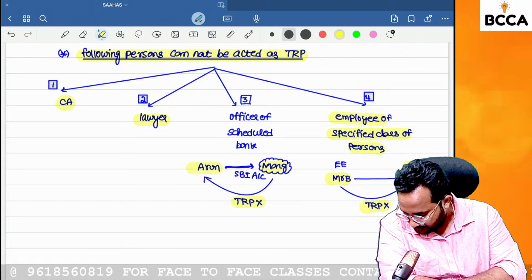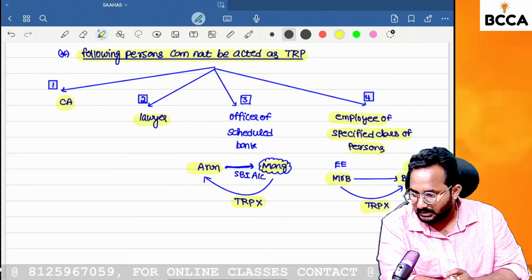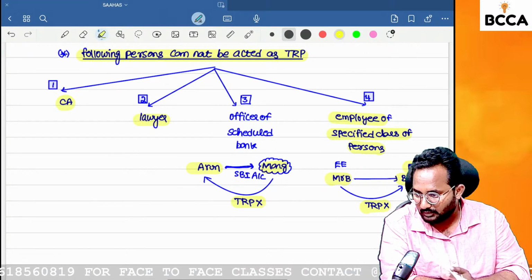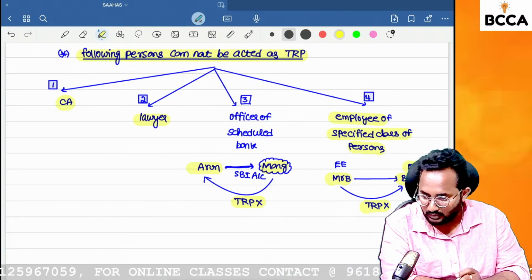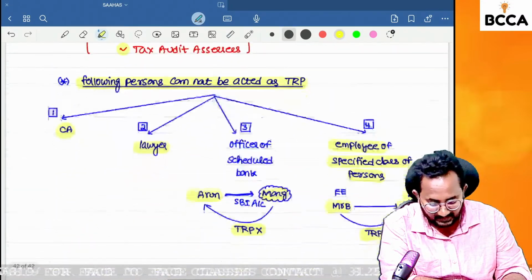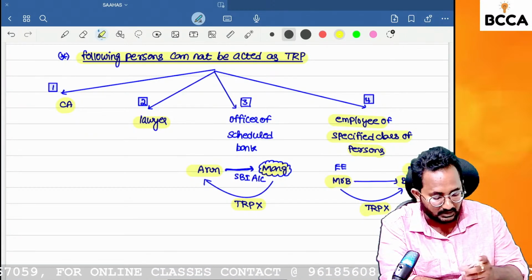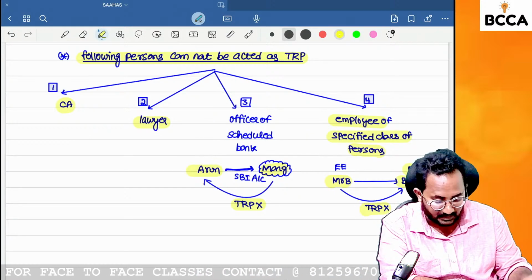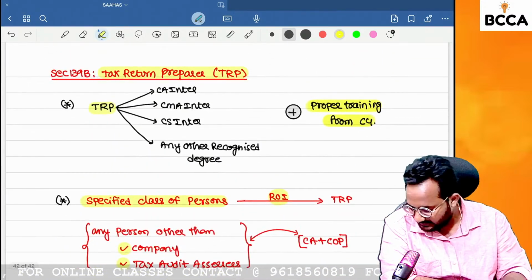Yes, ma'am. Are you getting clarity till now? Venkat Kumar, Arun, Kartikeyan, Nivedita, Madhumita, Parvati, Jamuna, Lakshmi Prasanna, all of you, please give me a reply. Have you understood the concept of TRP? In all other books this is a miscellaneous concept, but we can get this question as an MCQ or a short answer type question, so it is important. Who can act as a TRP and what are the disqualifications to act as a TRP? These are the things we need to know, ma'am. All of you, please tell me.